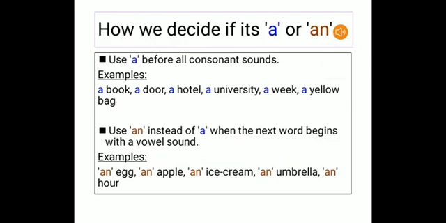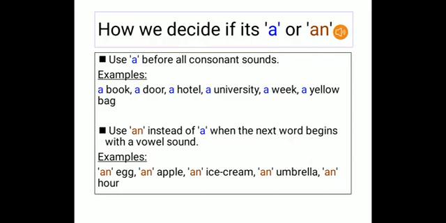Now that we have learned about the rules to be kept in mind when we are using the indefinite article, we also need to decide when to use a or when to use an, correct? So for that, let us begin with the first rule. For a, we always use it before a consonant sound or a consonant word. Fine. And what is a consonant word or sound? If you people know about it, very good. But for the students who are a bit clueless about it or are not very sure, let me just tell you about it.